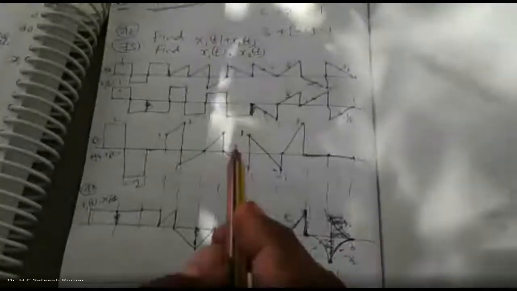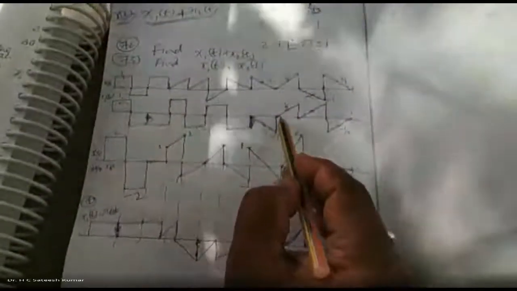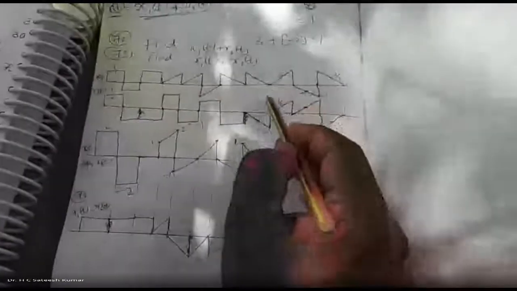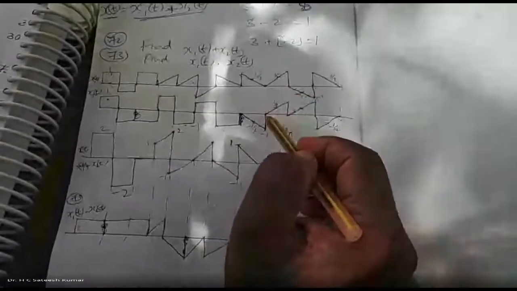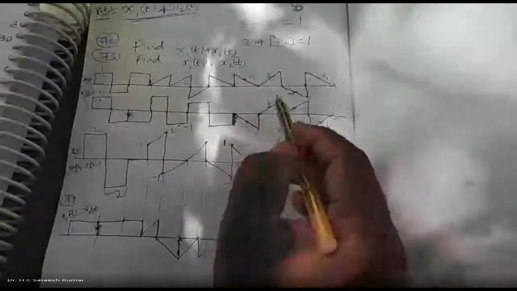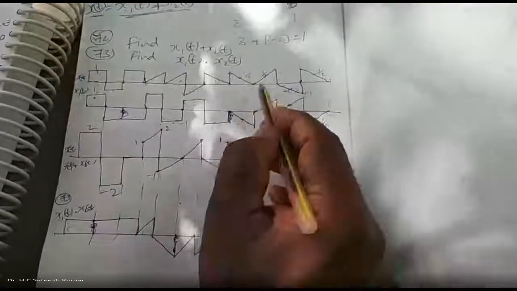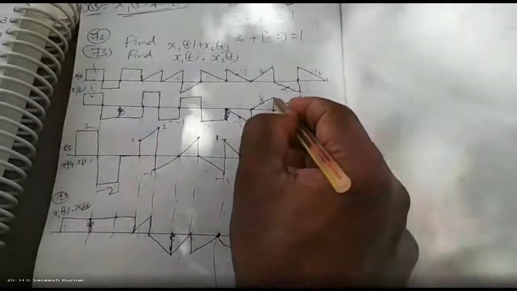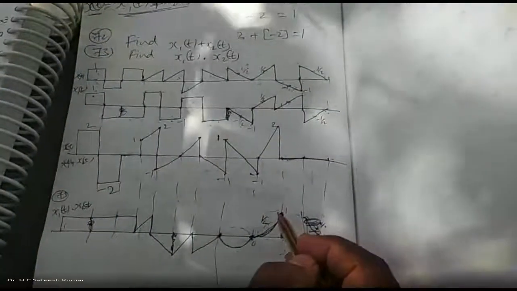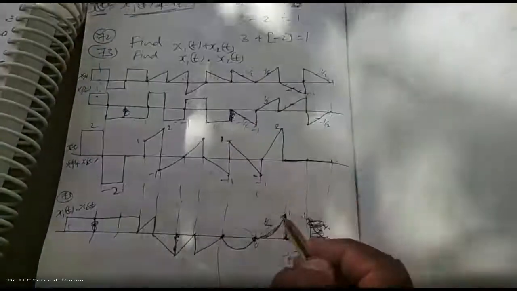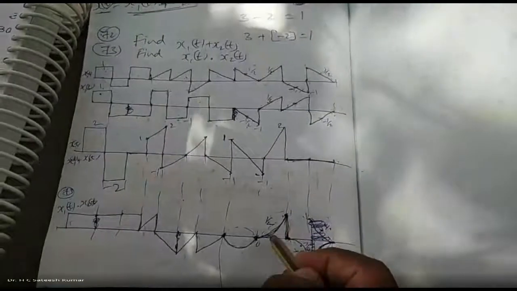Yes, sir. Okay. Now, go to the second one. This is also one ramp. This is also one ramp. That is t into t is t square. Okay, go to the endpoints. 0 into 0 is 0. 1 into 1 is 1, we get it. Okay, right. See this between 1 and 0, this value will be there.